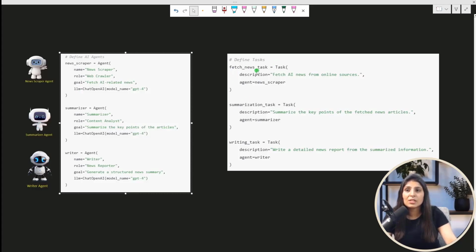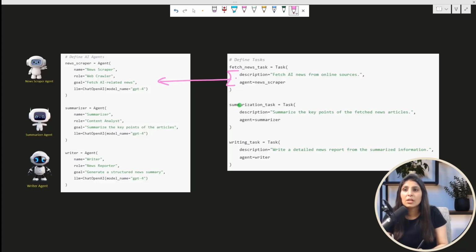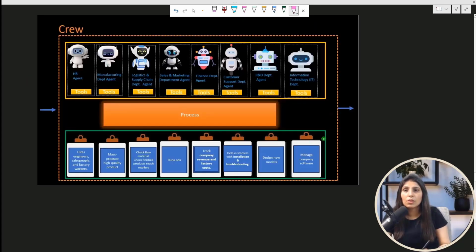So this is the first task. And see, here we are providing the description and the agent. See, this task we are assigning to this agent. The summarization task we are assigning to this agent. The writing task we are assigning to this agent. Right? See, here we have written the agent name and the description. So this is how you will write the task, and this is how you will write the agents. Now we know about task. Now we know about this part.